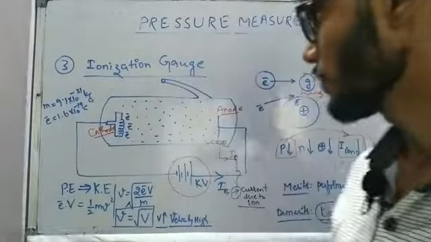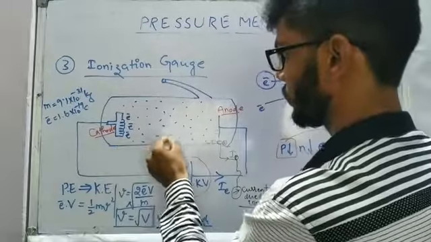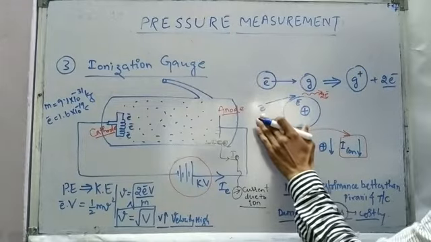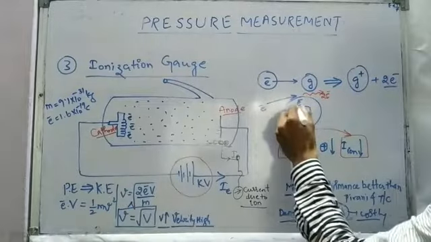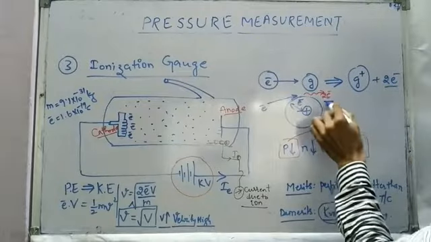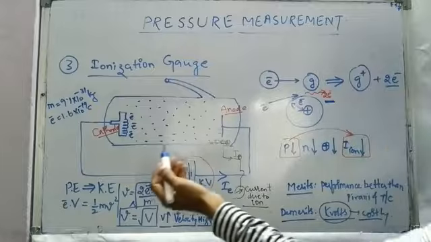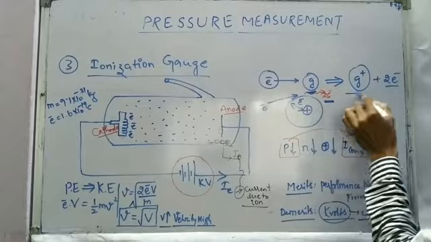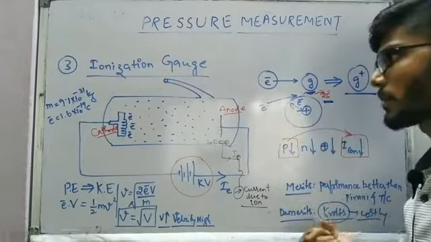What is actually going to happen is, whenever an electron coming out of the cathode collides with any of the molecules of the gas, this particular electron is going to knock another electron out of the gas molecule. So there are going to be two electrons outside when it collides with one molecule of gas. Due to that, the gas molecule gets ionized. That's the main principle which we are going to make use of.